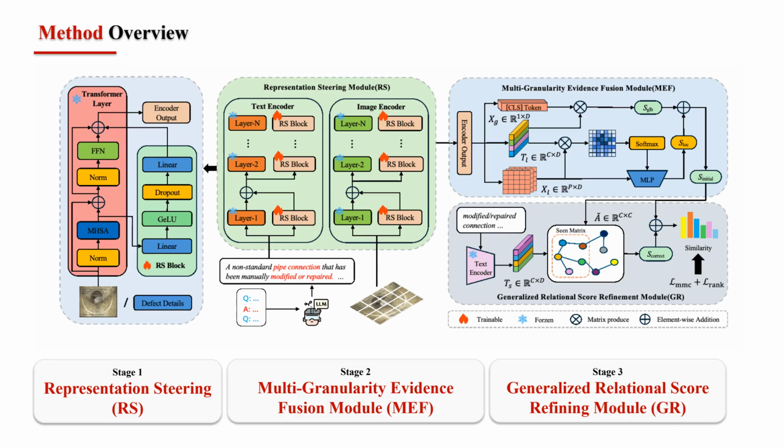This slide summarizes the complete pipeline. SFR-Net starts from a CLIP dual encoder. The representation steering module inserts lightweight trainable blocks into each transformer layer so the features progressively adapt to sewer imagery. The multi-granularity evidence fusion module then combines global and local visual evidence to produce initial predictions. Finally, the generalized relational score refining module learns a transferable correction function over category relations and refines the scores.